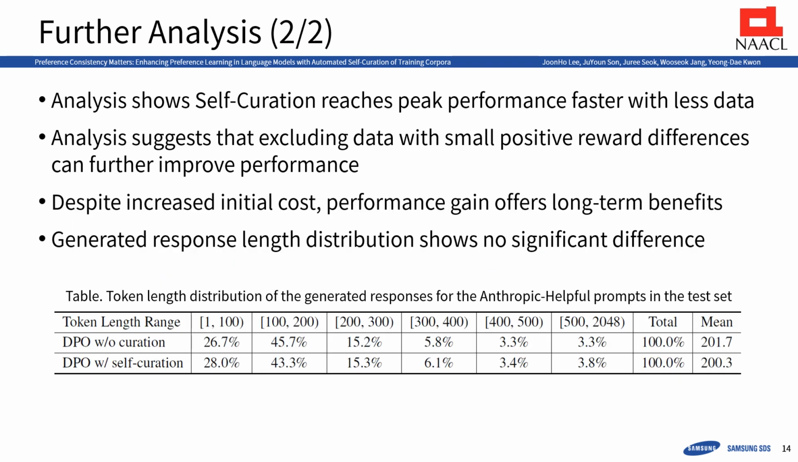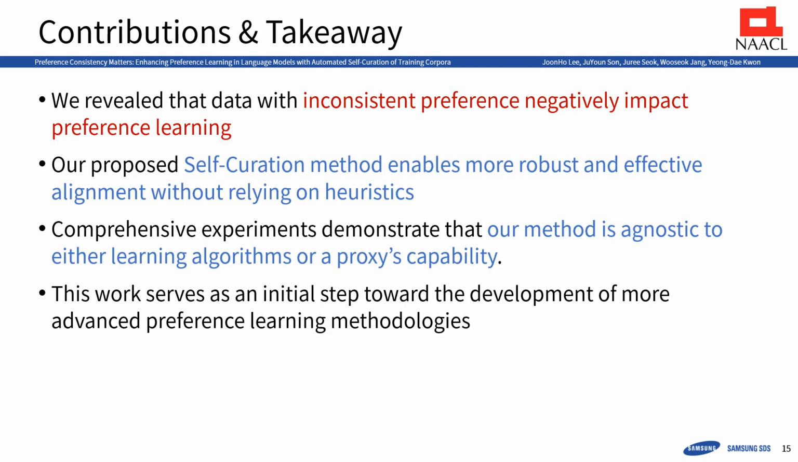Since self-curation is performed before training, it introduces some initial overhead. However, it enables faster performance gains with less data and can be further optimized with better thresholding. Lastly, based on a paired t-test and response length analysis, we found no significant difference in length distribution between self-curation and no-curation settings. This indicates that the performance gains are not due to longer responses, but rather to more detailed and human-aligned generation. In summary, we demonstrated how inconsistent preference data negatively impacts preference learning.